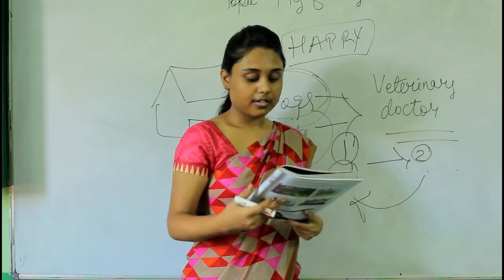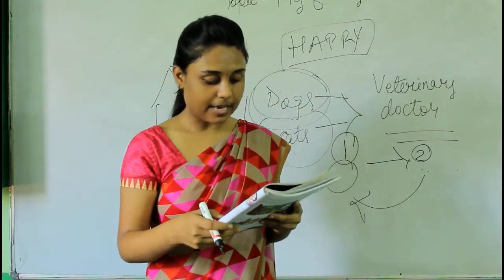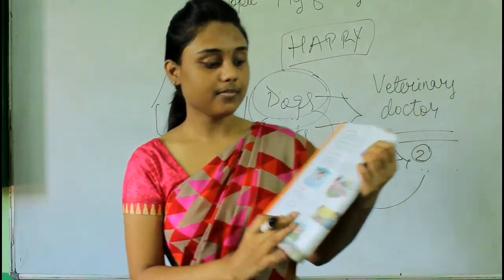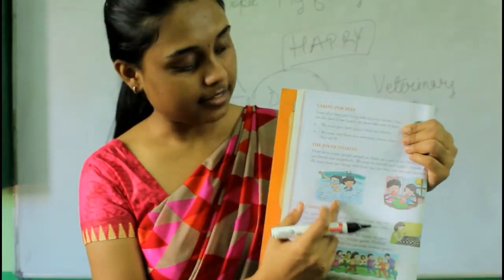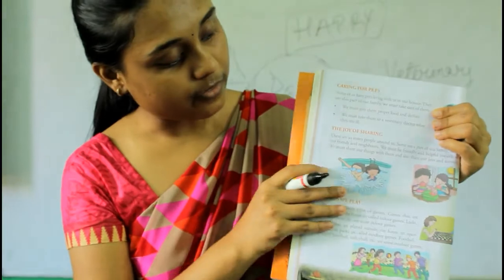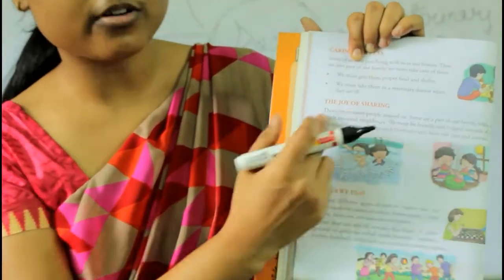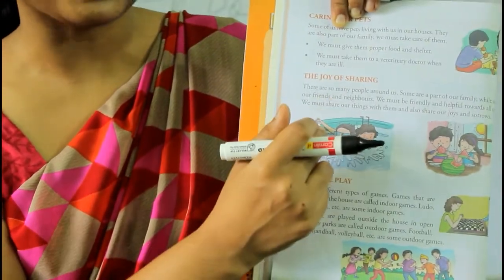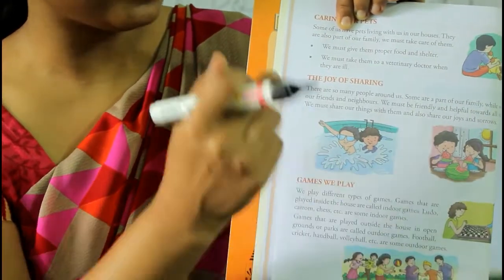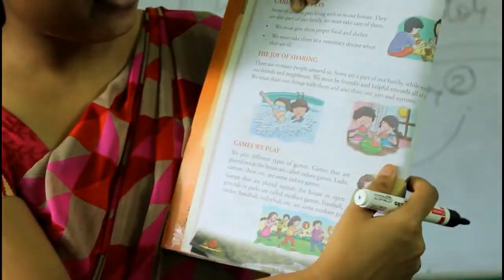Now on the same page, right? See, there are two children, okay? What is the place? They are in the swimming pool, okay? They are in the swimming pool and they are playing. They are actually sharing joy. They are having fun.